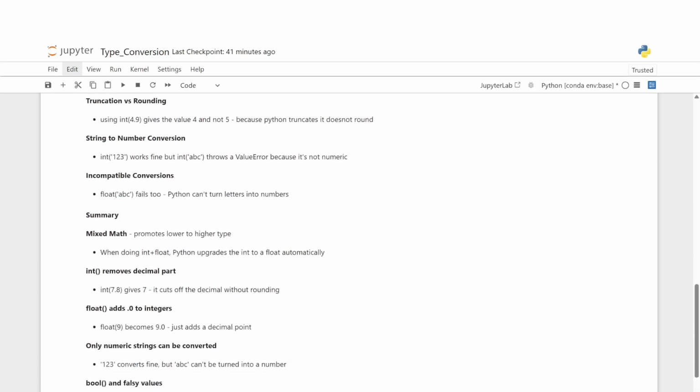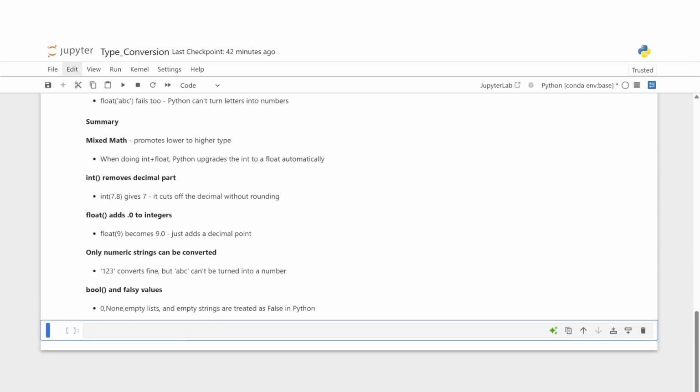So let's look at some of the summary points. Mixed math operations promote lower to higher type. When we are doing integer plus float, Python upgrades the integer to a float automatically. Integer function removes the decimal part. If we give integer 7.8, it gives us 7. It cuts off the decimal without rounding. Float function adds 0.0 to integers, like float of 9 becomes 9.0. It just adds a decimal point.